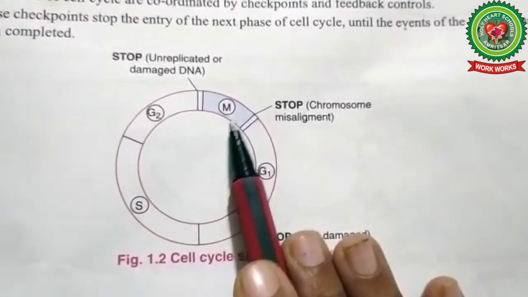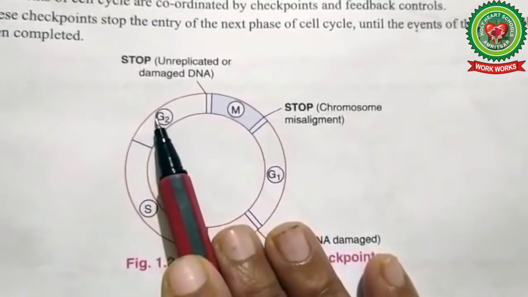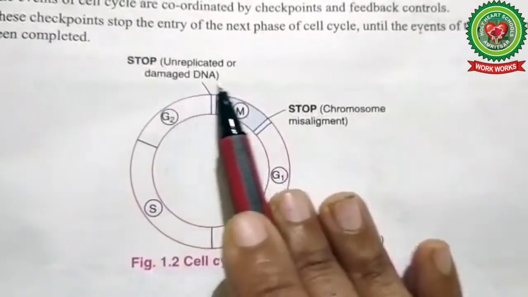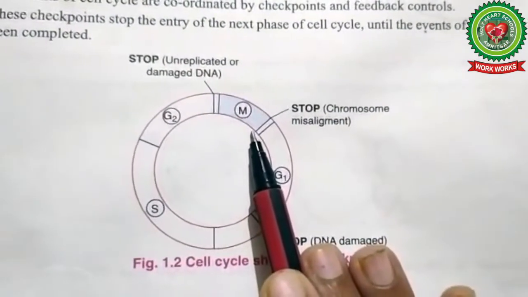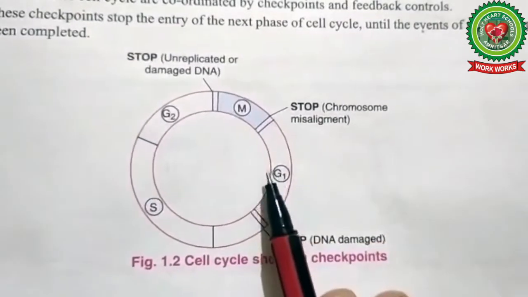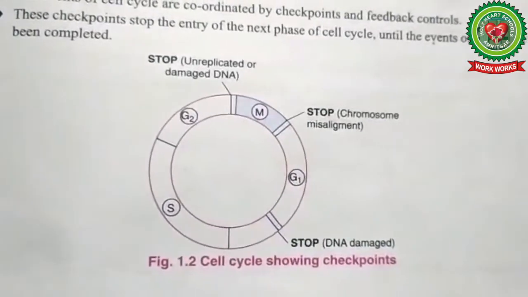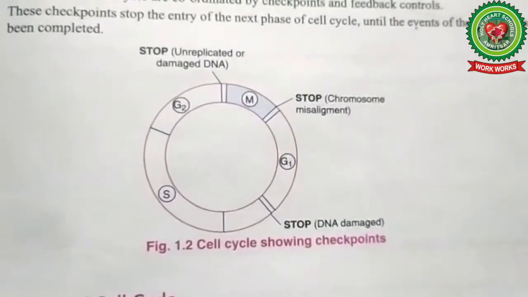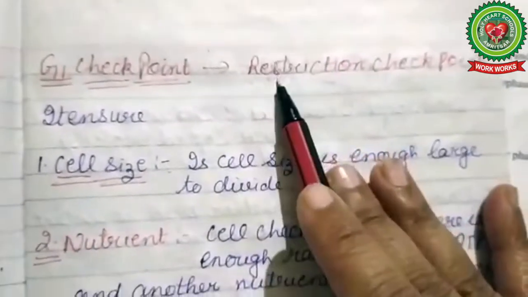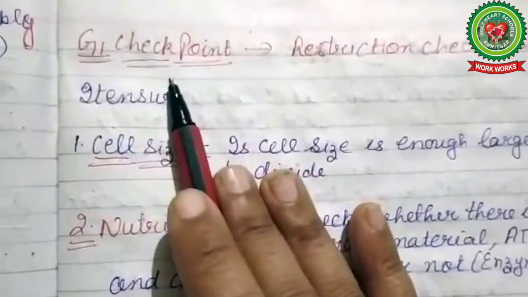G1, G2 and M checkpoints. The G1 checkpoint is also known as the restriction checkpoint. G2 is also known as the G2/M transition, and the M checkpoint is also known as the spindle assembly checkpoint. Now students, we are going to discuss all these checkpoints in detail. First is the G1 checkpoint, which is called the restriction checkpoint. Now the question is, what is the role of this checkpoint?